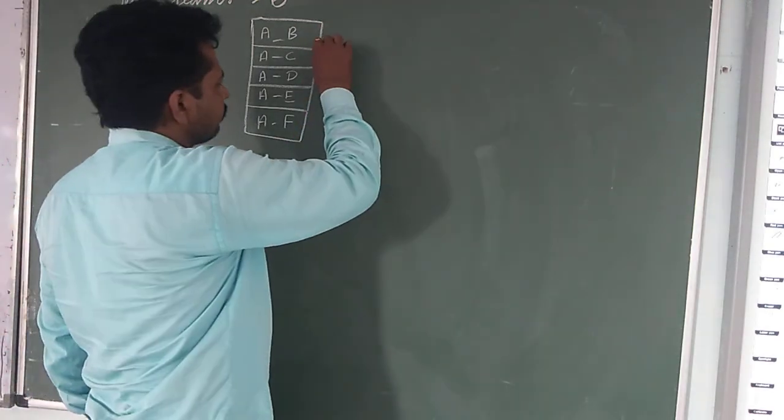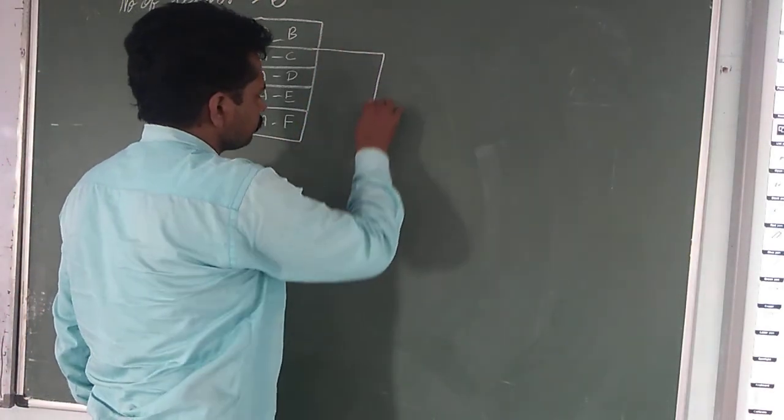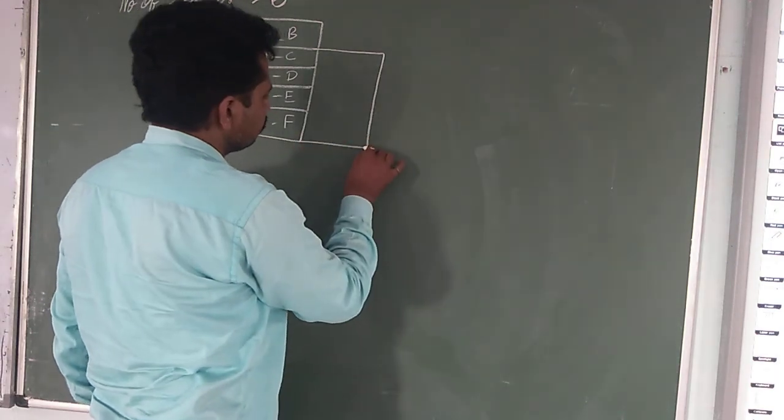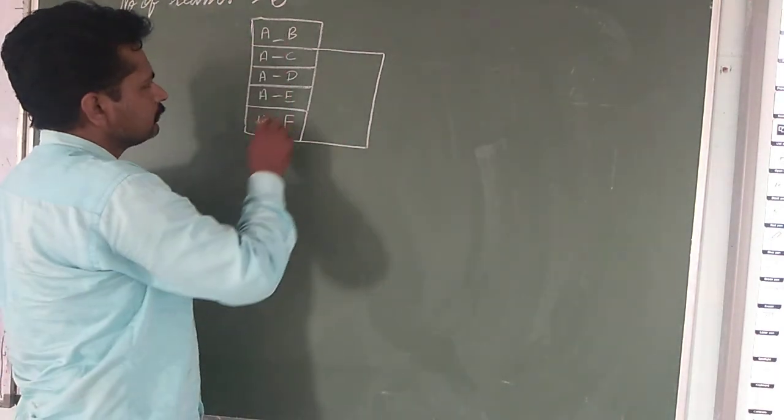Then we have to just subtract one cell in this procedure and eliminate team A.